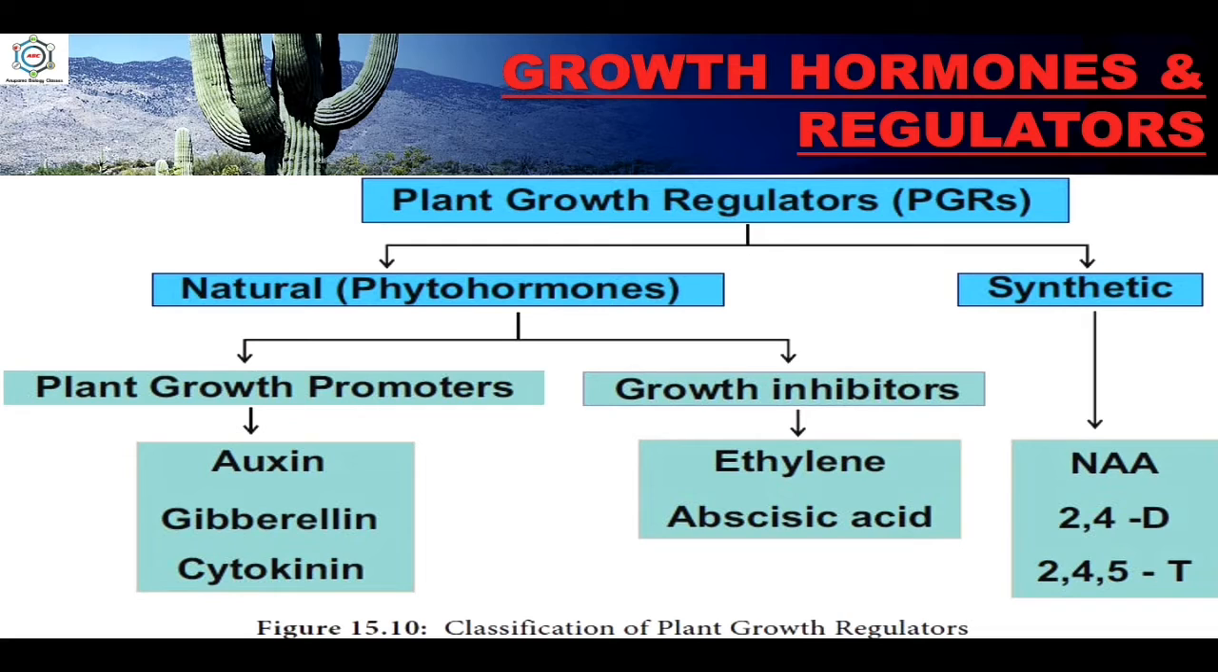So plant growth regulators are also of two types. The first is natural and the second is synthetic. Naturals are the plant growth promoters like auxins, gibberellins and cytokinins, and growth inhibitors like ethylene and abscisic acid, while ethylene is also a promoter. The synthetics are like NAA, 2,4-D and 2,4,5-T. We will see each and every part in detail in the next slides.